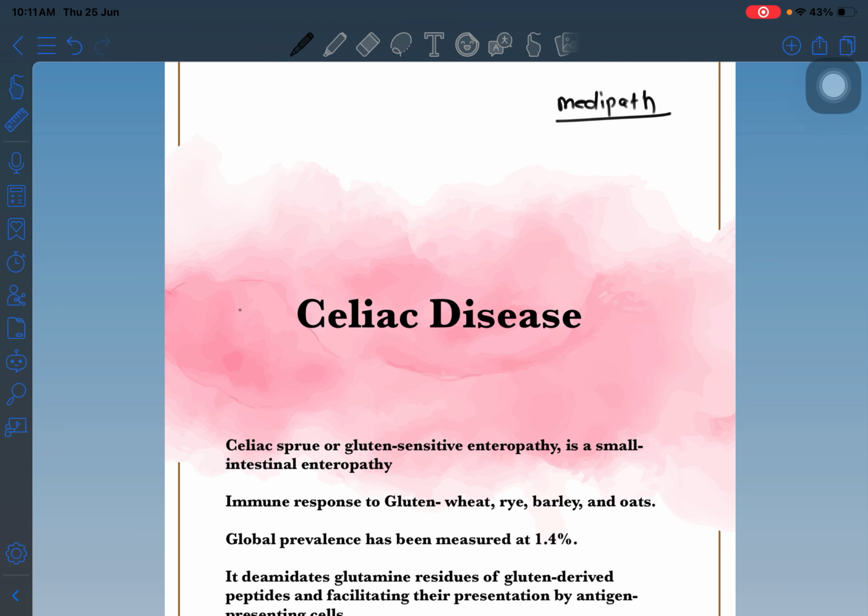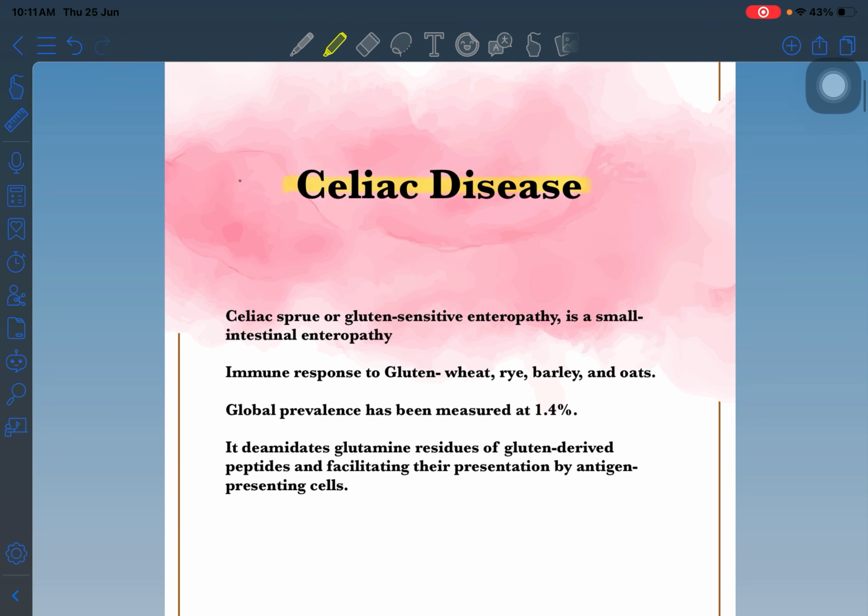Today's topic is celiac disease. Celiac disease is a gluten-sensitive enteropathy, or we can say a small intestinal enteropathy. This is an immune response to gluten, which is present in wheat, rye, barley, and oats. The global prevalence of celiac disease is 1.4%.